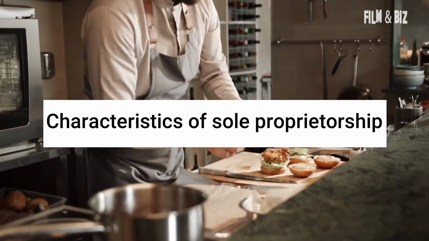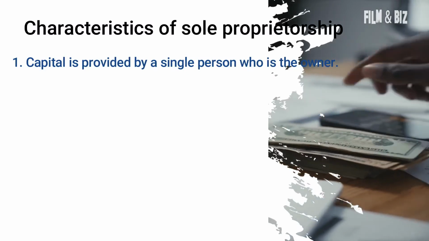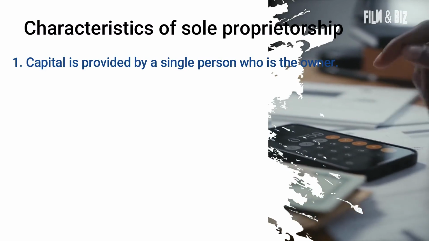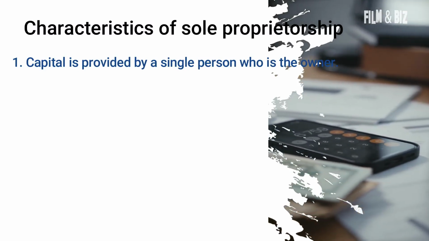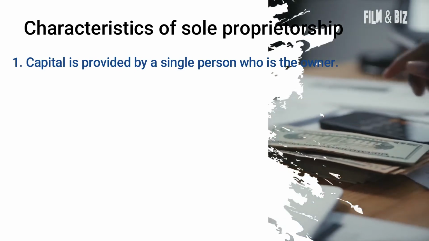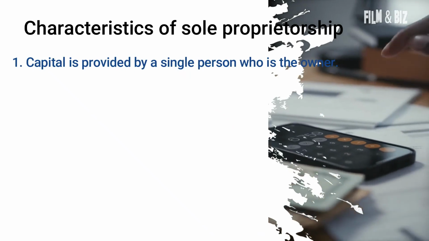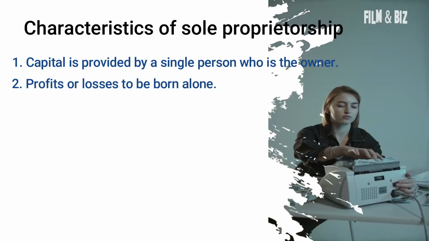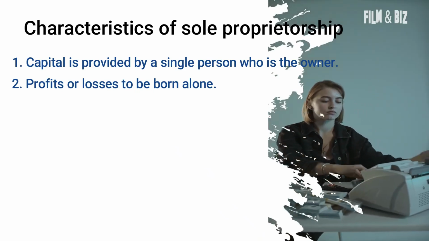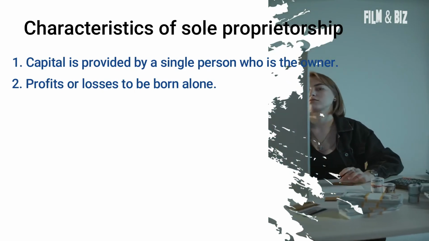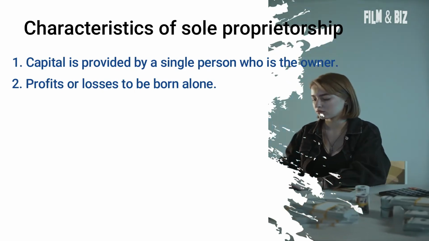Characteristics of sole proprietorship. The following characteristics can be seen in sole proprietorship. Capital is provided by a single person who is the owner. The owner is required to find the necessary capital for the business individually. Savings or borrowed funds by the owner can be invested as the capital to the business. Profits or losses to be borne alone. All the profits earned by a sole proprietorship belong to the owner. Also, if there is a loss, the owner should bear it alone.